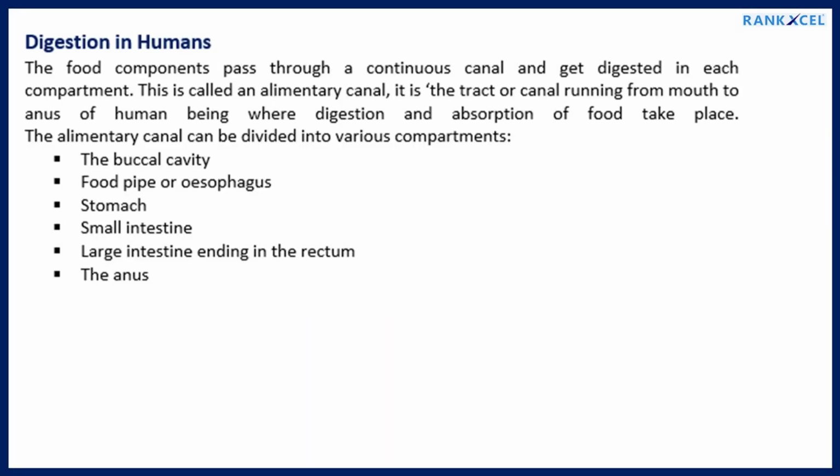Digestion in humans. The food components pass through a continuous canal and get digested in each compartment. This is called an alimentary canal. It is the tract or canal running from mouth to anus of human being where digestion and absorption of food take place. The alimentary canal can be divided into various compartments.